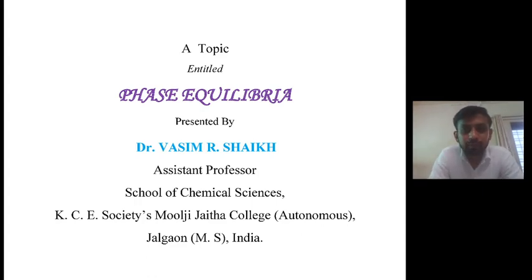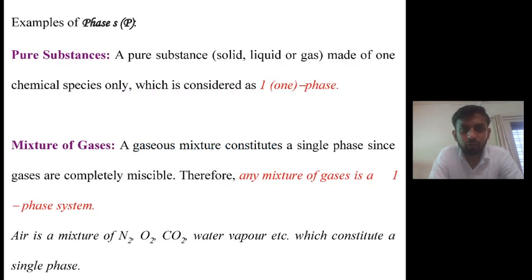In this video I am going to talk on phase equilibria part 2. In part 2 I am going to cover the examples of phases, components and degrees of freedom. Now phase is defined as the part of the system which is chemically and physically uniform throughout.